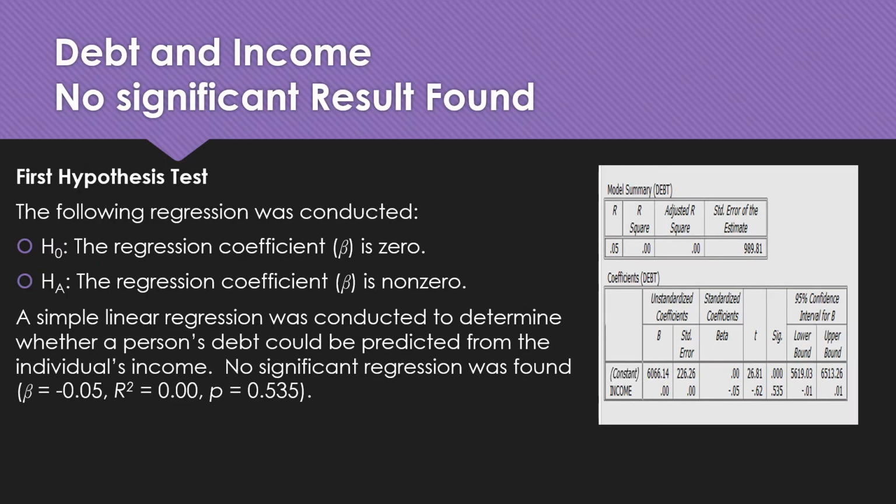This regression test was for the purpose of establishing if an individual's debt could be predicted from their income. The analysis showed no significant regression, the results being beta equals minus 0.05, r squared equals 0.00, p-value equals 0.535. The null hypothesis was rejected, concluding that a person's debt cannot be predicted from their income.